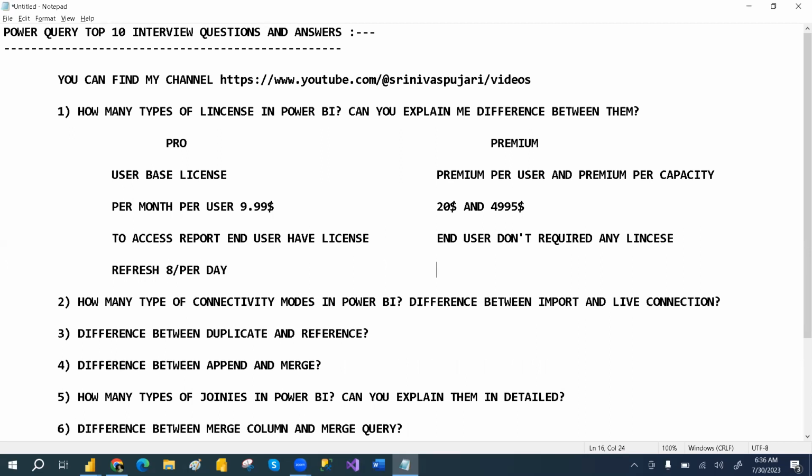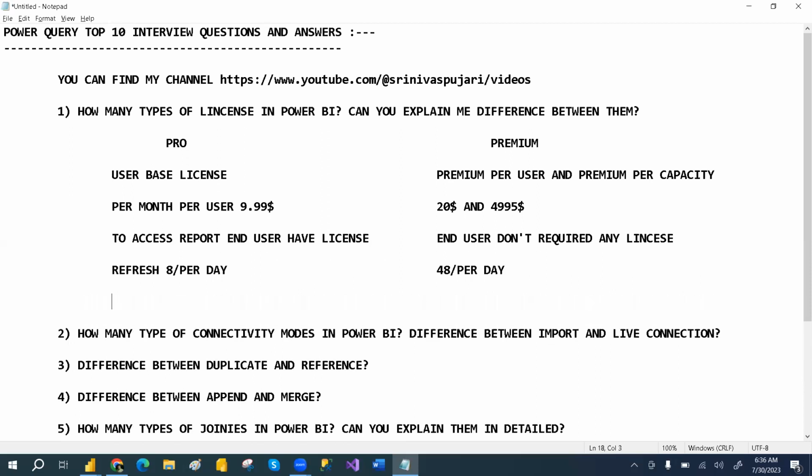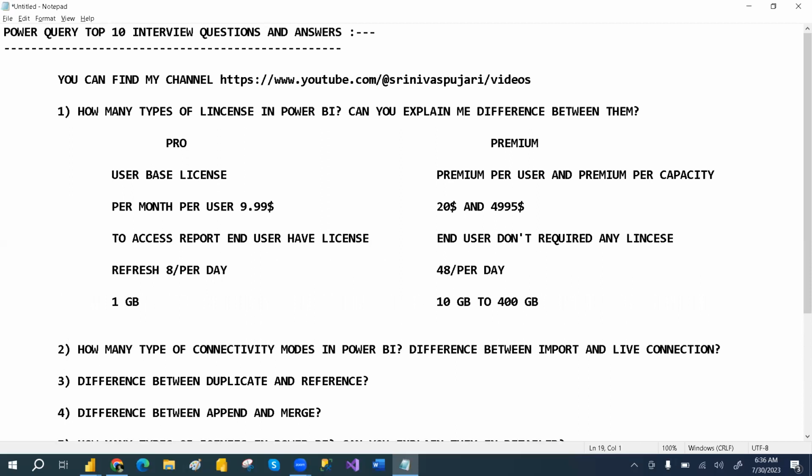But here, 48 times per day we can go with the refresh. And the storage limit here is a 1 GB data limit. And here, in premium, you can have a capacity of minimum 10 GB to 400 GB in between. Okay. So these are the main differences actually.